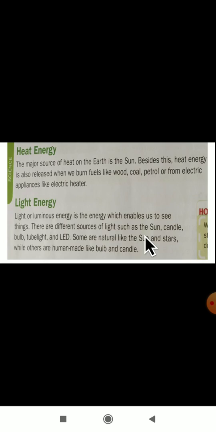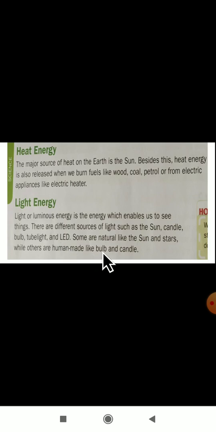Yes, if there was no sun, it would be full of darkness. Due to the sun only, we are getting a day here. Even a candle, when you burn it, gives us light energy and even heat energy also. A bulb we use as light energy, and tube light and LED. These are some sources of light energy.